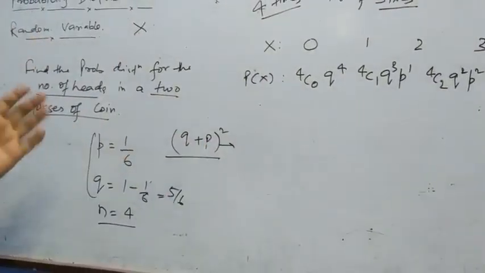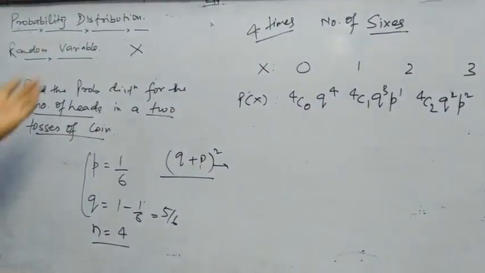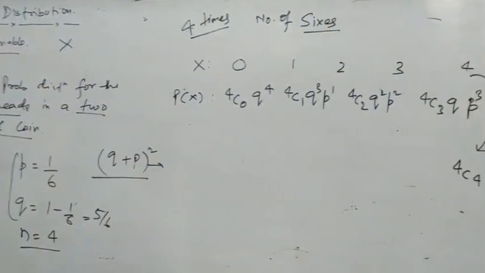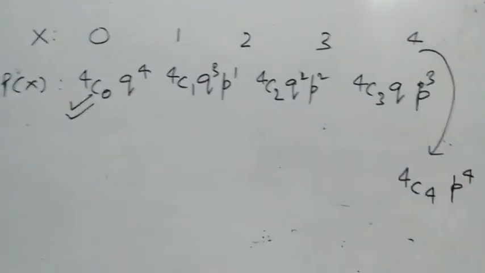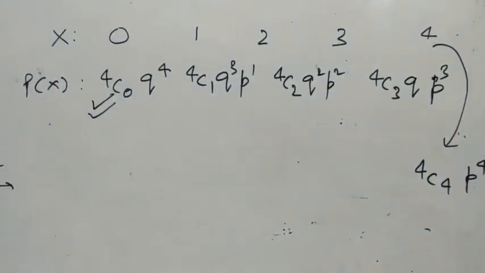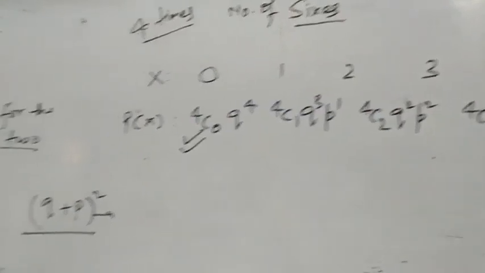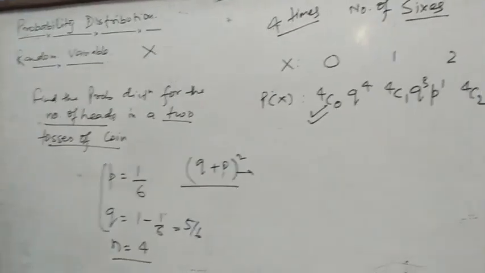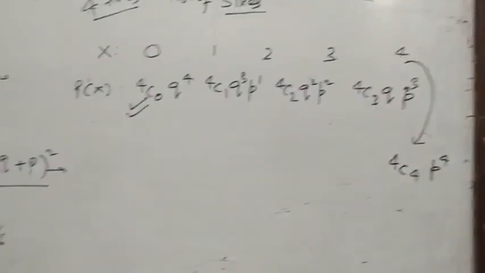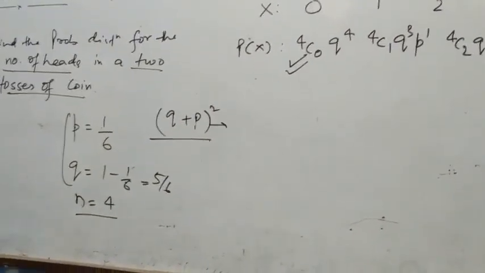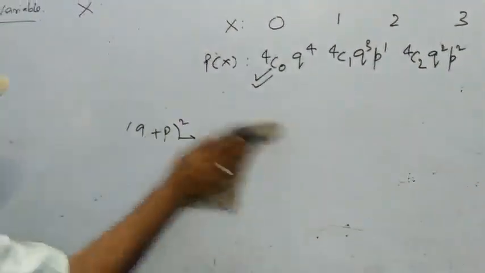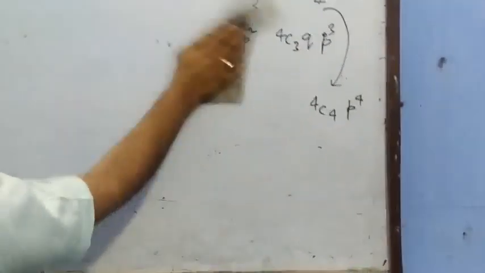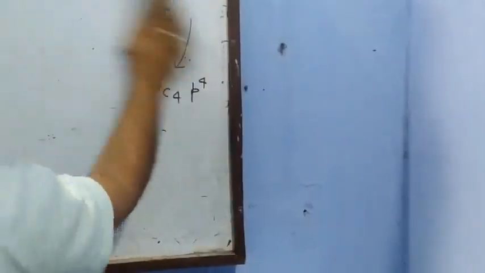Otherwise, you cannot make a sample space for this problem. So this method is very important. Children, remember, you can use this method in case of with replacement. The method of P and Q you can use only and only with replacement. A coin is a part of with replacement, a die is a part of with replacement. Both are part of with replacement.